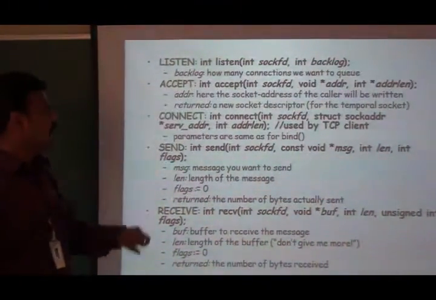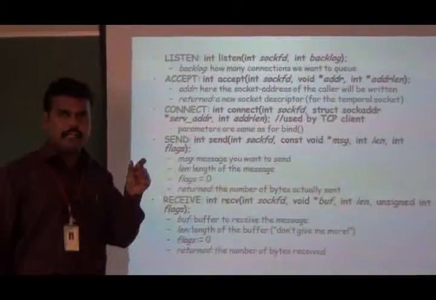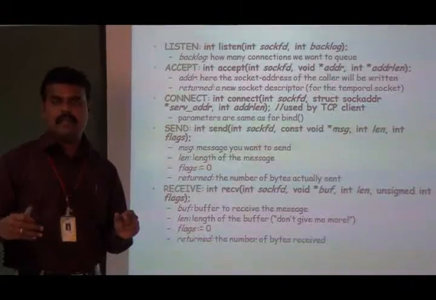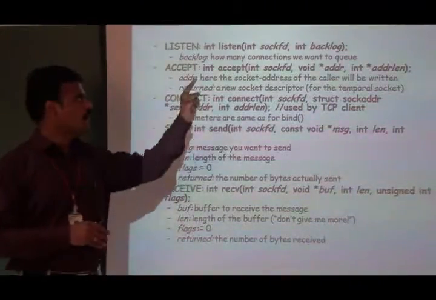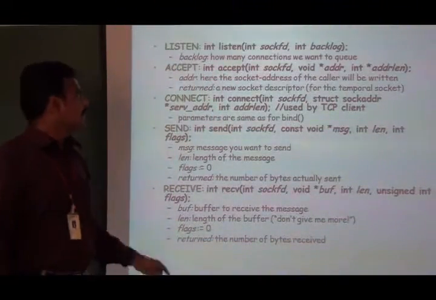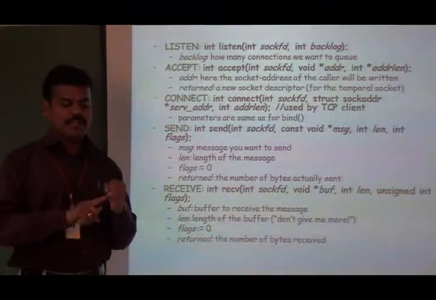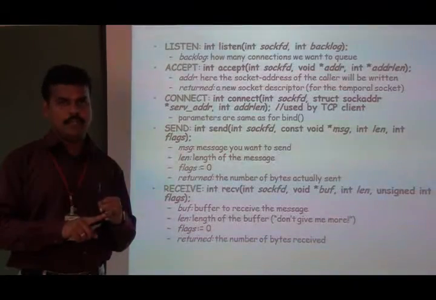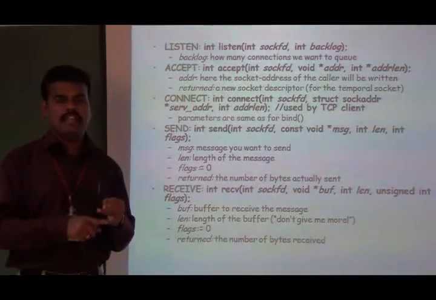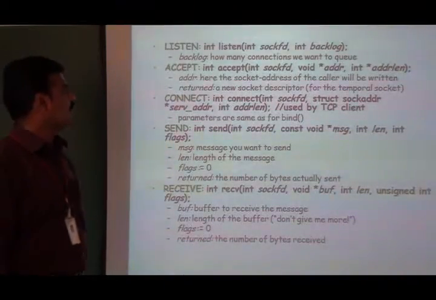Okay. So the second argument, backlog. Here we are going to say how many client requests can be kept in a queue. How many requests can be accepted and placed in a queue. That value needs to be passed to the second argument. There are two queues maintained in each server process. One is a completed queue, another one is an incompleted queue. Put together, how many client requests can be kept? That value is going to be assigned to the second argument of the listen function.